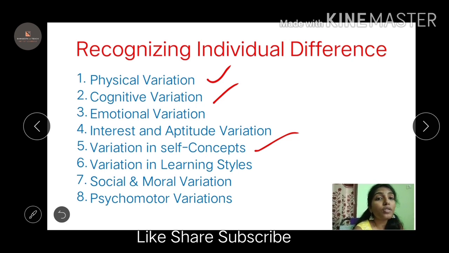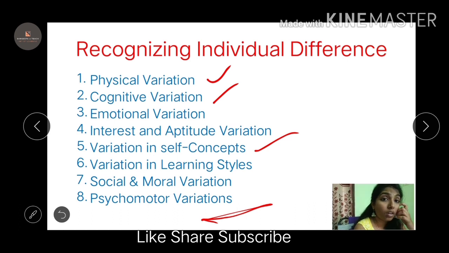The moral and the social variation. Some people are very moral. They consider the laws and orders, whereas some don't obey the laws and the things related to social. There might be a variation. If I agree, you may not agree to the same point, right? Then psychomotor variation, which is related to the physical. My ability in holding a weight or something would be different from your physical ability. Your holding capacity might be different, my physical capacity might be different. So these are the variations that a person has, as individual differences.